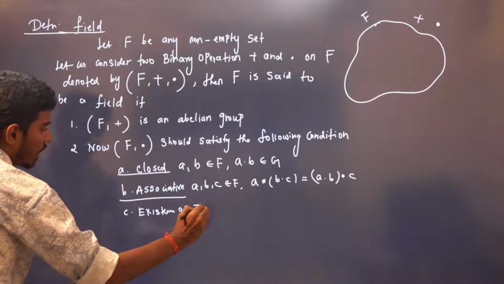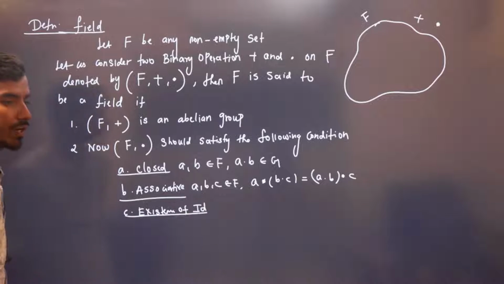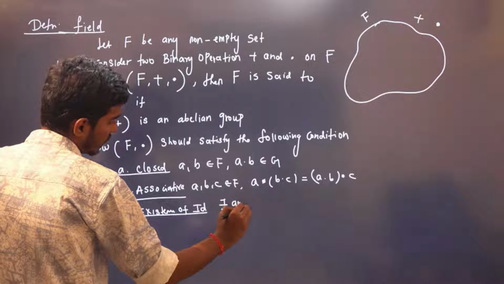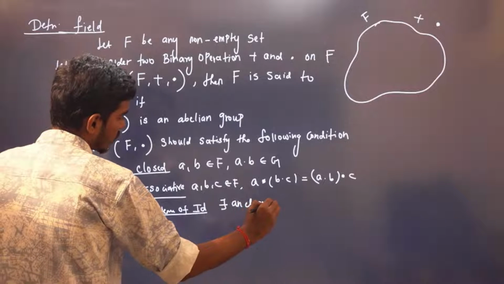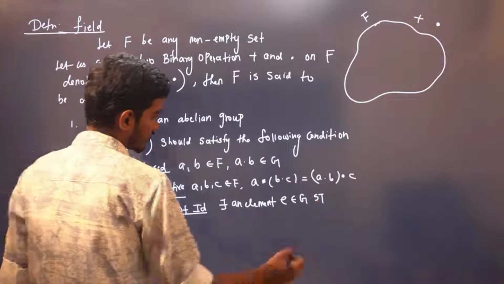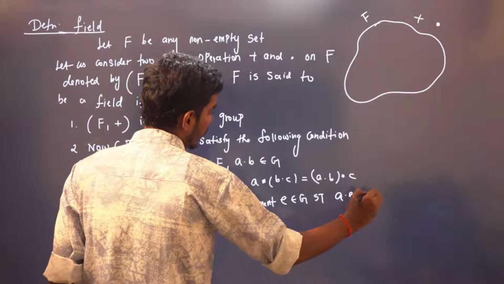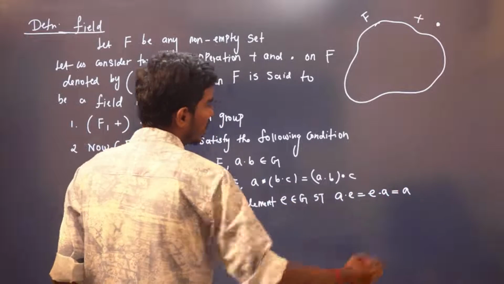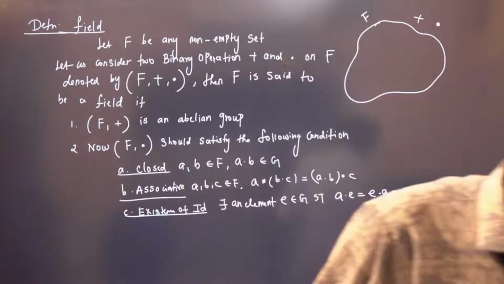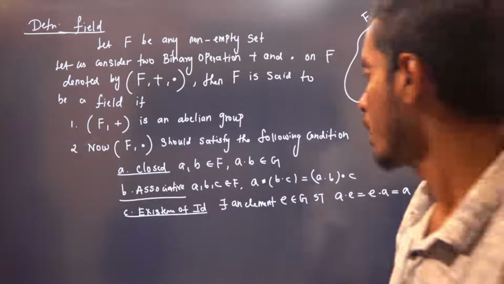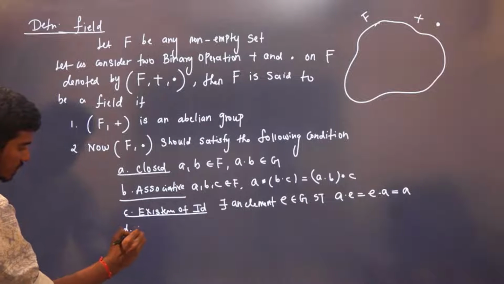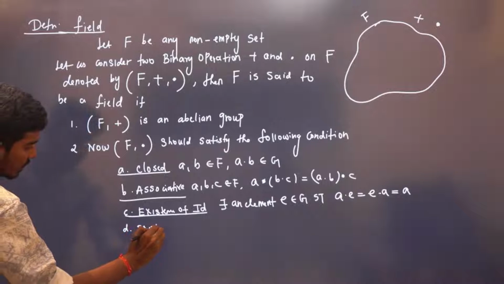Existence of identity element. With respect to multiplication it should have an identity element. There exists an element e in F such that a into e is the same as e into a is equal to a. With respect to usual multiplication, e is equal to 1. Now, a very, very important thing is the existence of inverse.